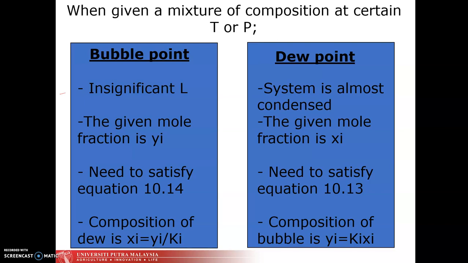So, this is the sort of like a summary. Kadang-kadang kita ada given mixture, kita given temperature, kita given pressure, kita kena cari sama ada bubble point temperature ataupun bubble point pressure ataupun dew point temperature, dew point pressure. Macam saya cakap tadi, pusing-pusing balik, those are the things that you have to do. I can put any temperature, any pressure, any composition, but the step will be the same.